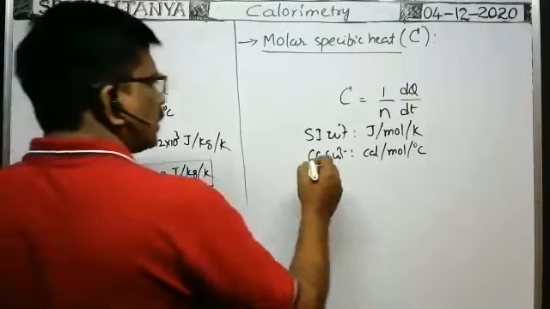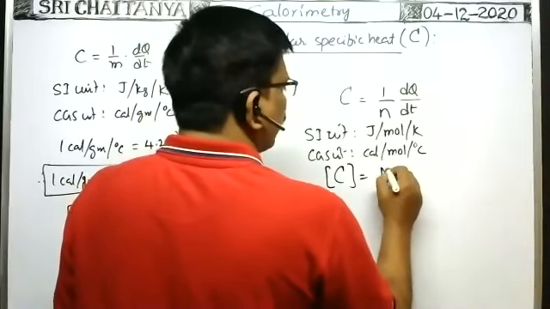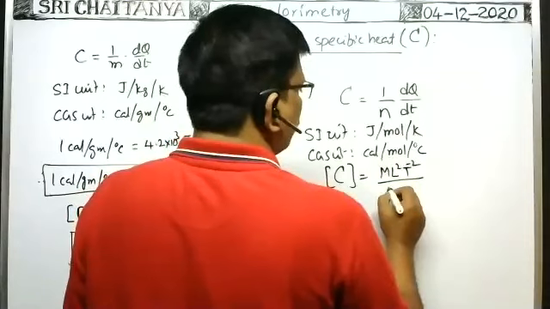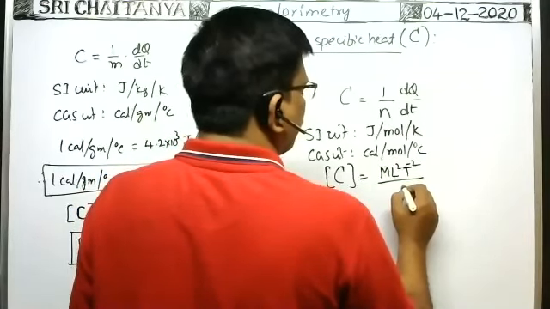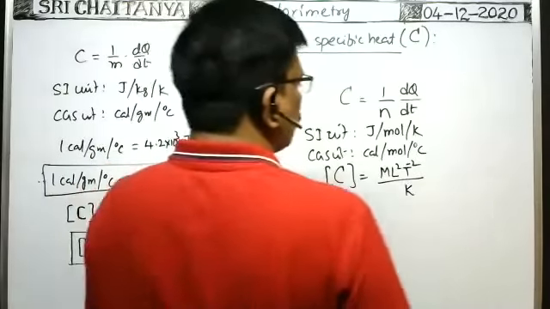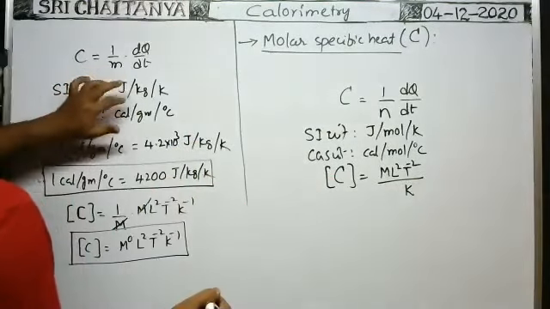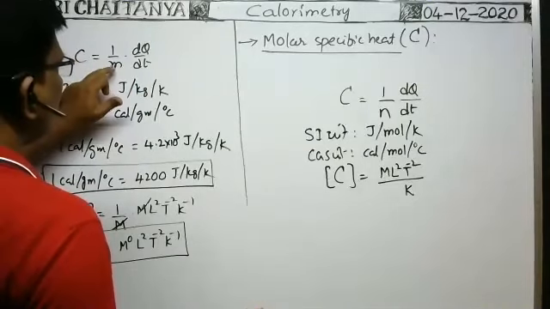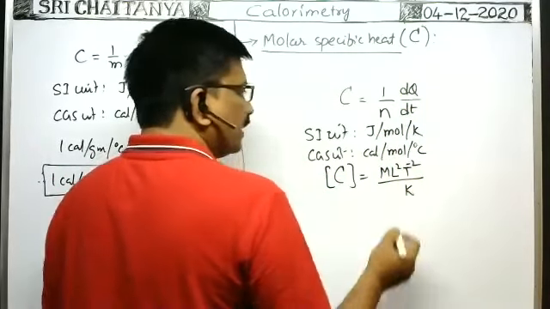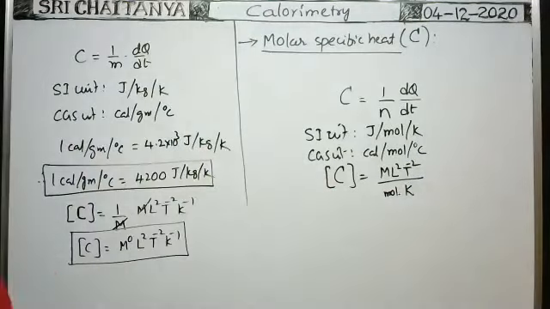Next, what is the dimensional formula? Here it is ML squared T to the power of -2 by number of moles, which is a quantity of matter, so it is kept like this only. dt, rise of temperature, means capital K. Similarly, 1 by n into dq by dt, where dq means ML squared T to the power of -2, by K. Here number of moles is simply written as mol.